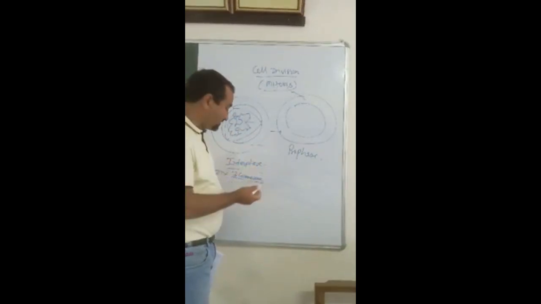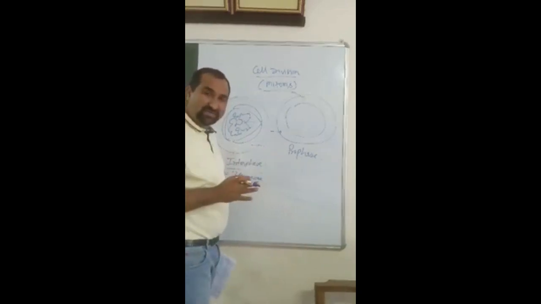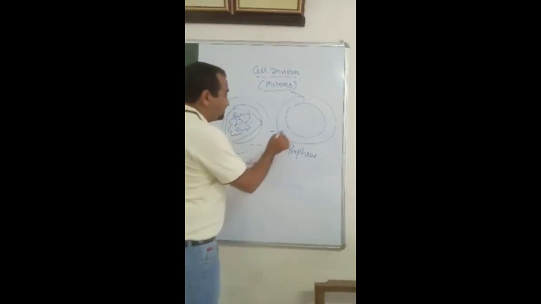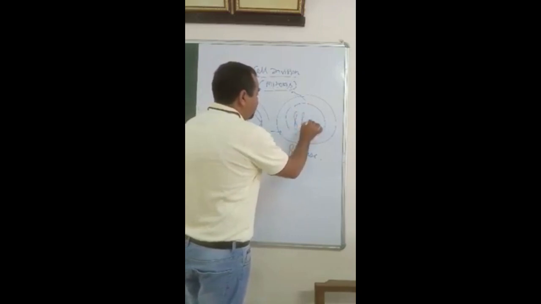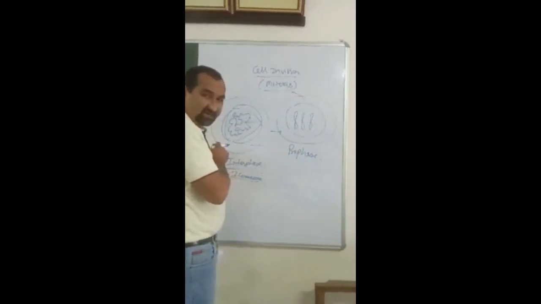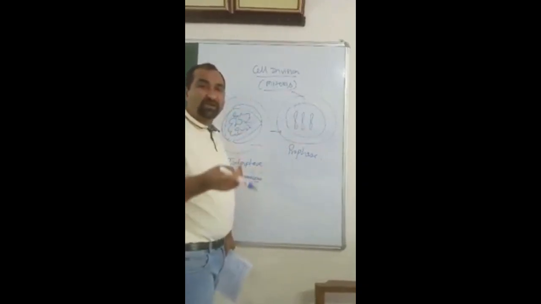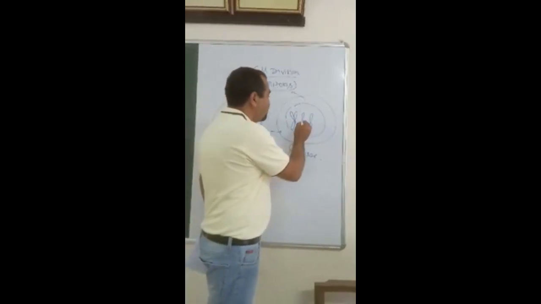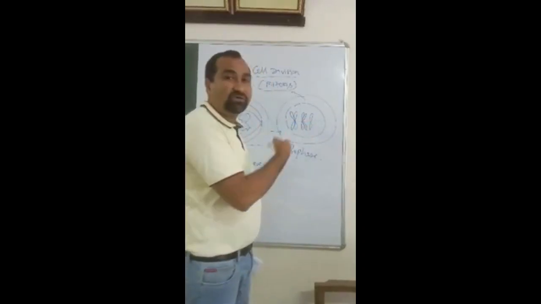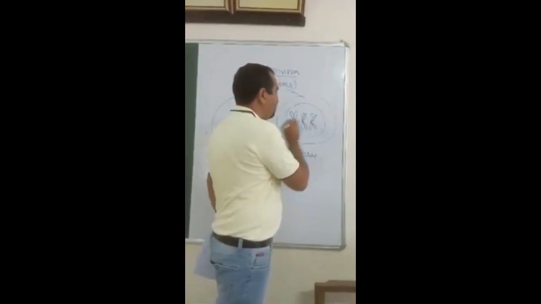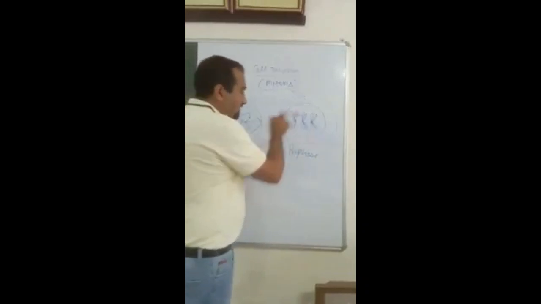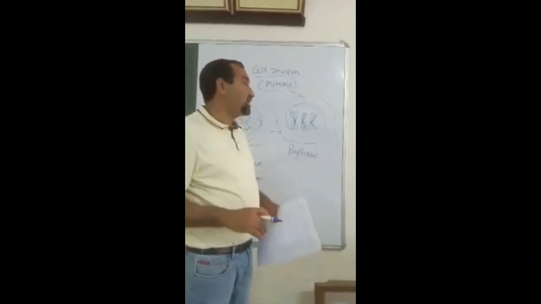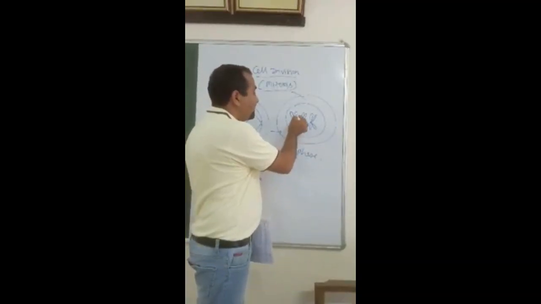So what happened in S phase? Whatever genetic material was present in the cell has become doubled. It means if there were initially 3 chromosomes in this cell, every chromosome has prepared its identical copy in S phase. So we represent the identical copies, the sister chromatids, in this fashion. So these are the 3 chromosomes, and every chromosome has prepared its identical copy.